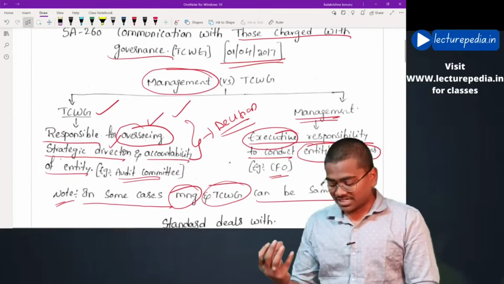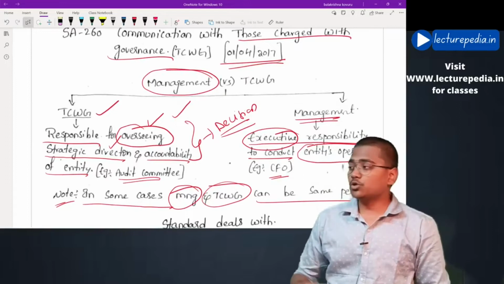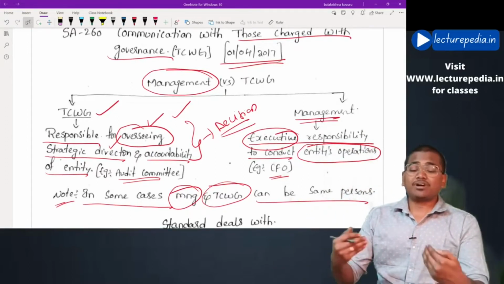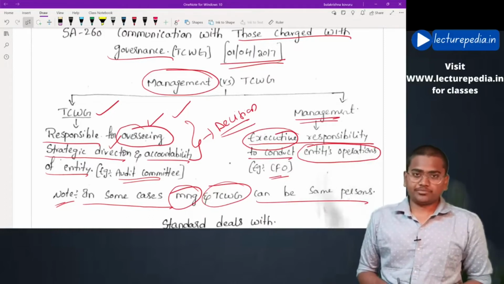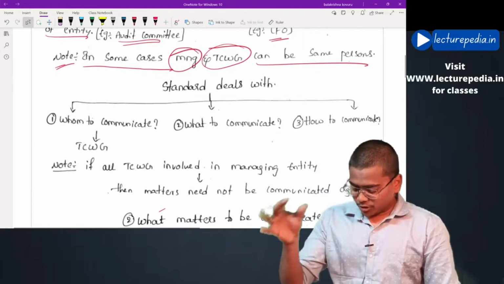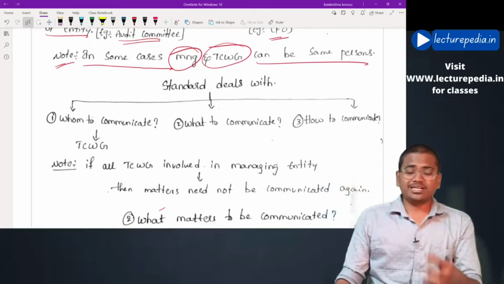The auditor can identify who is management and who is those charged with governance in the entity based on the functions that they are performing. Now first of all, let us see what will be dealt with in this standard.